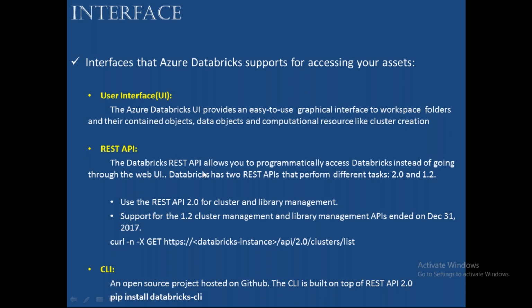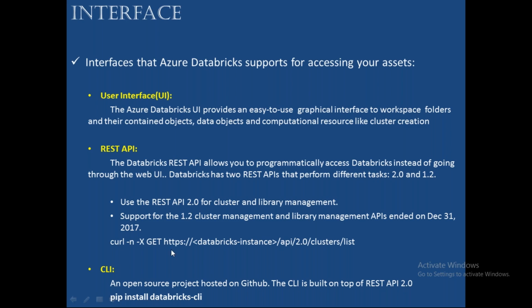The REST API you can also use, but you need to access Databricks programmatically, and it is not recommended for all cases. Some things are not available in the UI, for example canceling jobs, which you cannot do directly. In those cases we need to go for REST API 2.0. We can also use the CLI to create a cluster, to upload data into Databricks, or to download data. Whatever you want to do, you can do it by using the CLI.